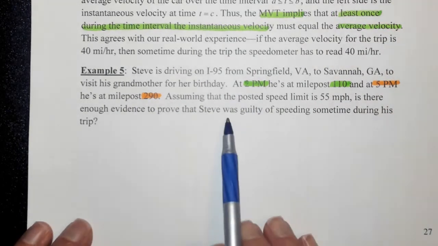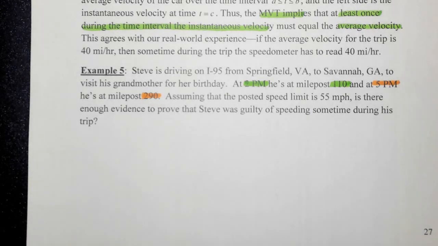So first of all, let's assume on 95 there's no construction, no detours, nothing. It's just a continuous drive. It doesn't say anything that he had any interruptions. And assuming that the posted speed limit is 55 miles per hour, we want to know if there's enough evidence to prove that Steve is guilty of speeding.